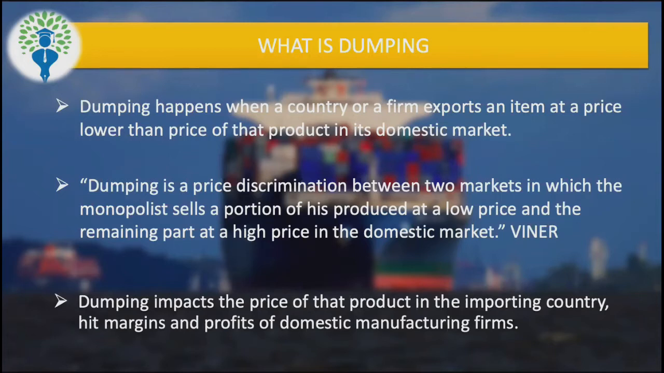To give a little technical definition, I am quoting Professor Jacob Viner. Dumping is a price discrimination between two markets in which the monopolist sells a portion of his product at a lower price and the remaining part at a higher price in the domestic market. He is also saying the same thing: domestic market higher price, and in the foreign market a lower price.